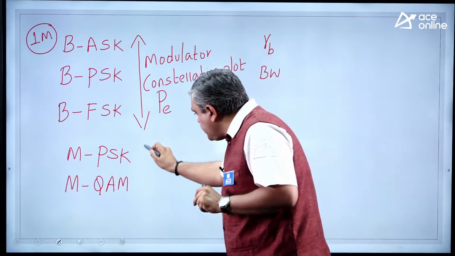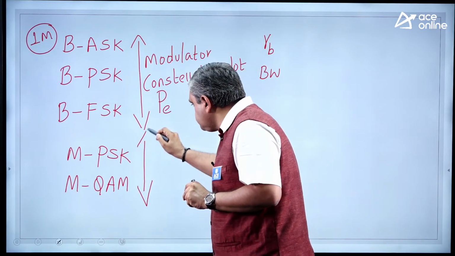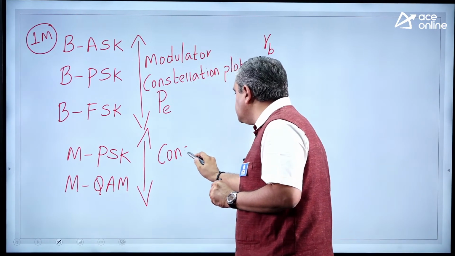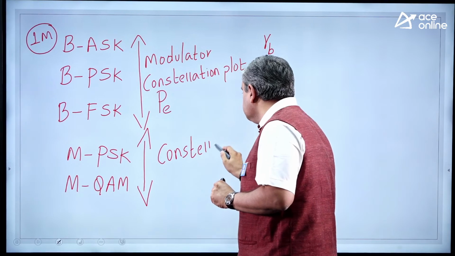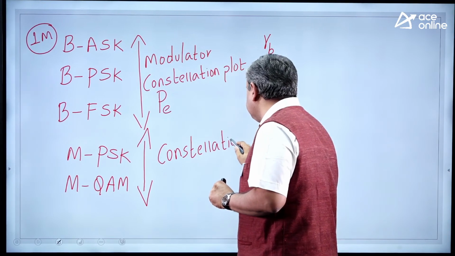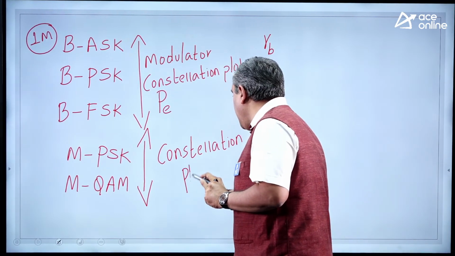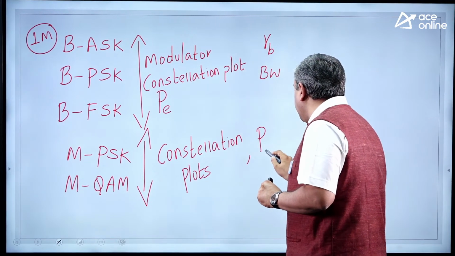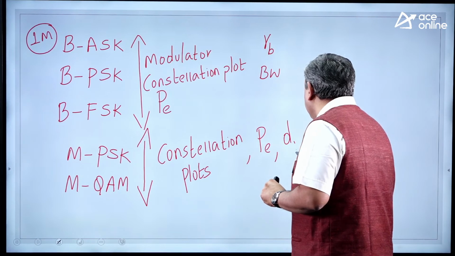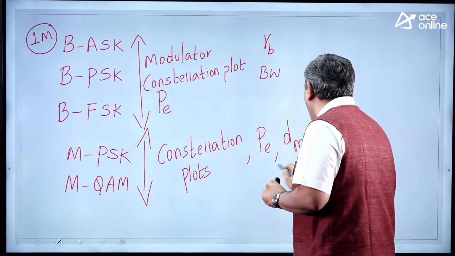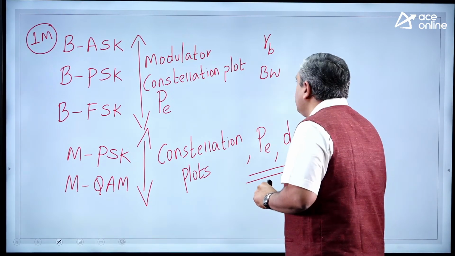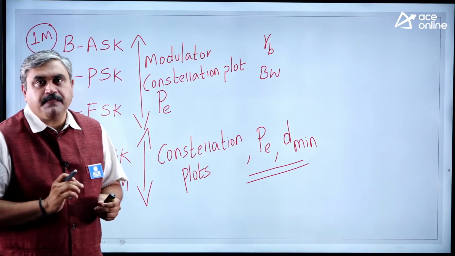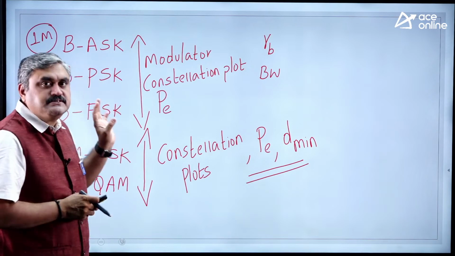For these two modulation schemes, questions framed will mostly be on constellation plots and comparison of probability of error based on the minimum distance that you get on the constellation plot. So these will be the primary areas of your focus. Try to understand these points.